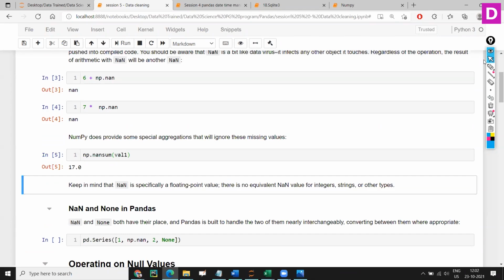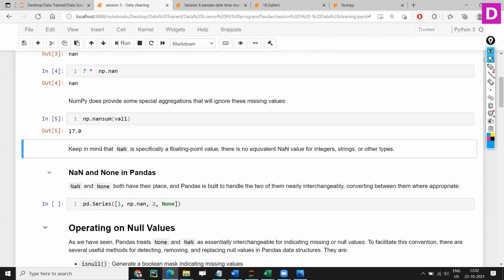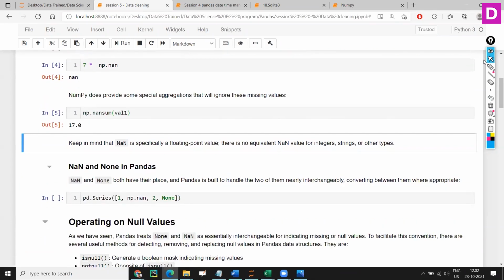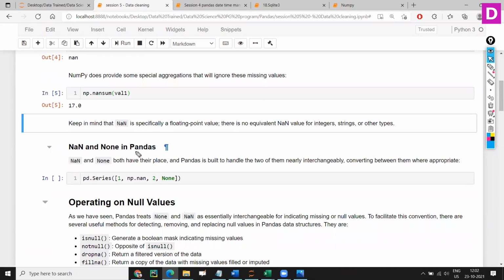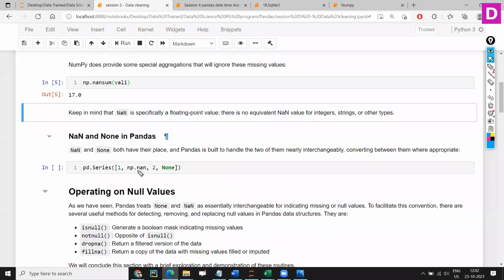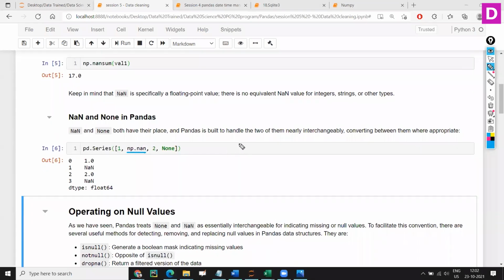All right. Let's look into some other things. Whenever you want to generate NANs, either you can use np.nan or you can use None. That also creates NAN values. It's not exactly values, NANs only. Just for information.